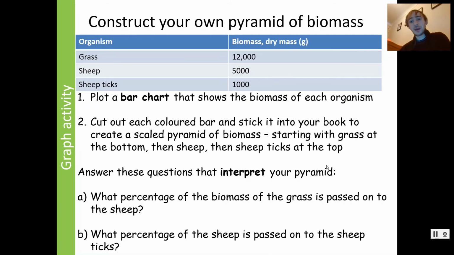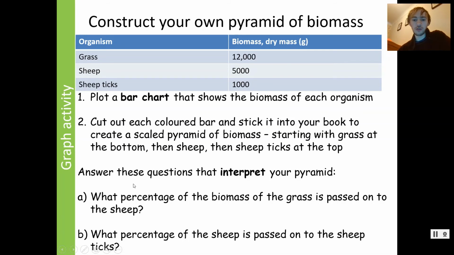Okay, so let's have a look at the answers here. Now, what you should have got is something with a 1 centimetre bar at the top. It doesn't have to be 1 centimetre, it could be 2. You then need the second bar to be 5 times as wide. You need the third bar to be 12 times as wide as the top bar. Now that bit is very hard for me to mark from here. The bit down here we can definitely do though.